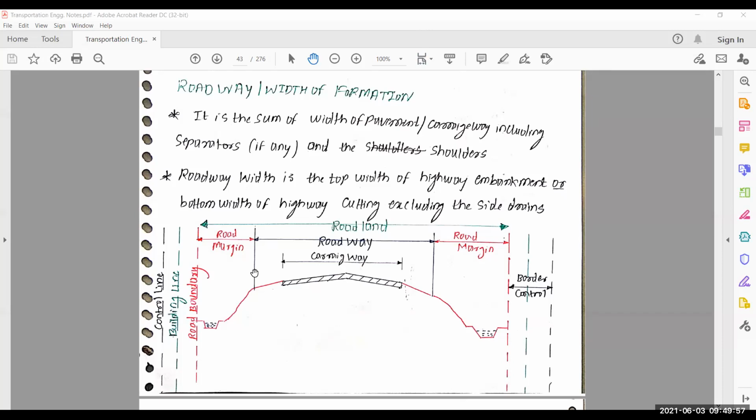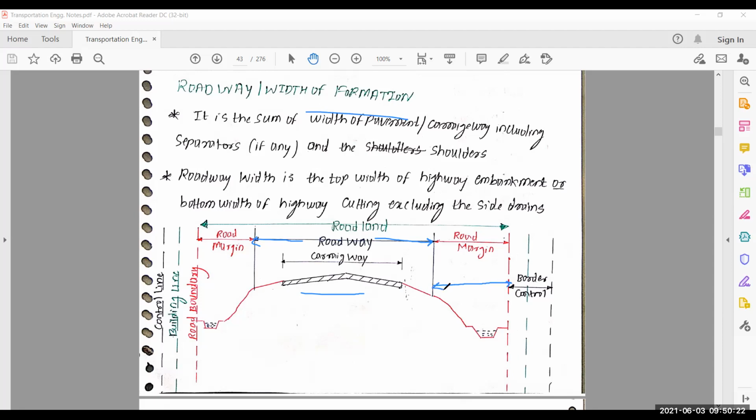I have seen you all cross section of highway on embankment. Here you also see this is carriageway, this is roadway. That means the distance between one shoulder to another shoulder. This is roadway or width of formation. Between shoulder and road boundary, we provide road margins.